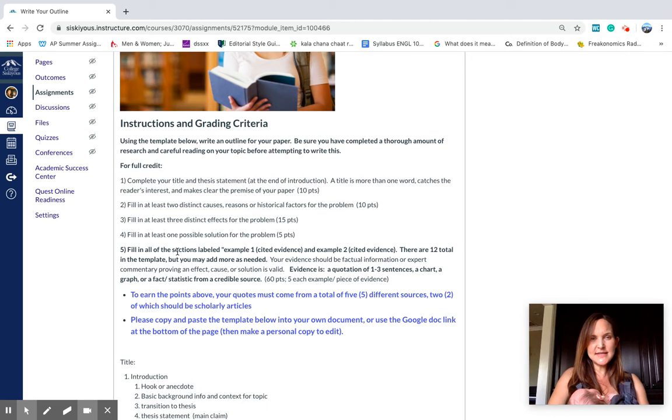Okay, so this is just like you have your problem solution paper mapped out because you've done the research, you've looked at what people are saying, you've looked at the credible evidence, and you can figure out what the causes of your problem are, who it affects and how, and what a good solution would be.